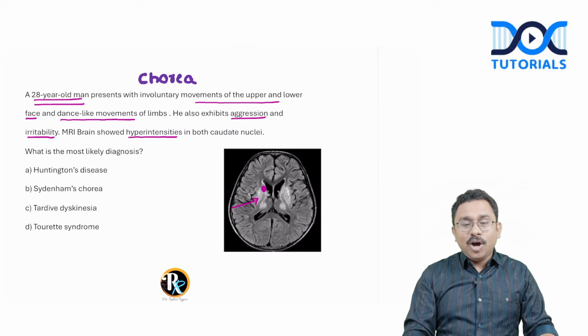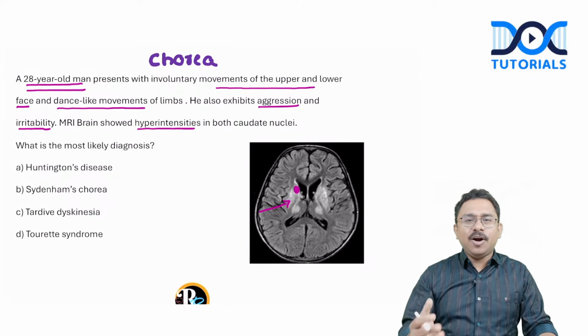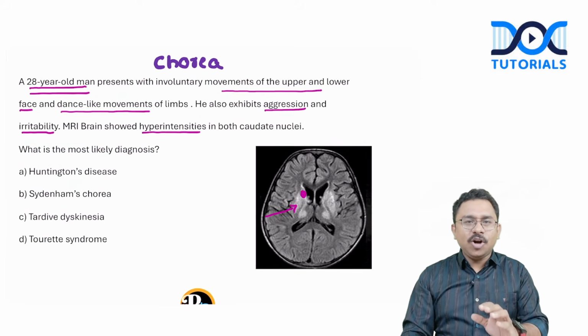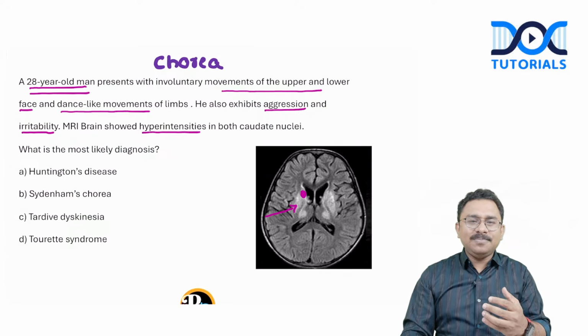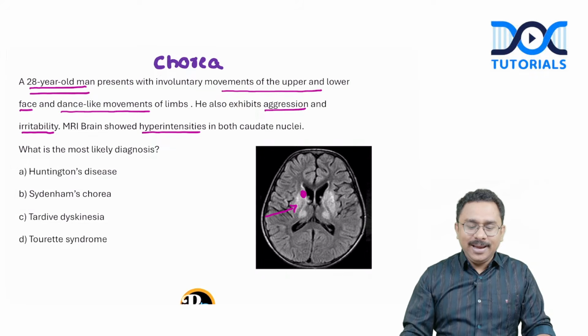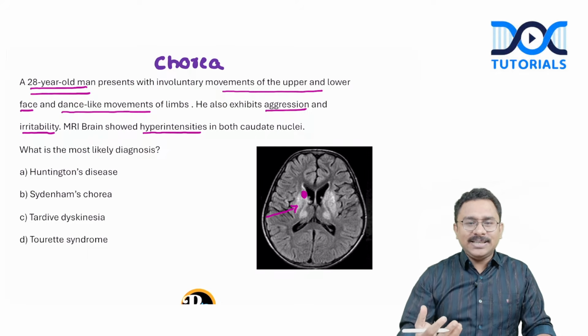But again, it would always have been better at a NEET PG level if comparative imaging of a normal patient was provided. But whatever be the case, with such a history being given, the diagnosis is almost staring at you even without looking at the MRI image. If you look at the other options, Sydenham chorea is not going to have features like aggression and irritability, and also the MRI findings do not occur.